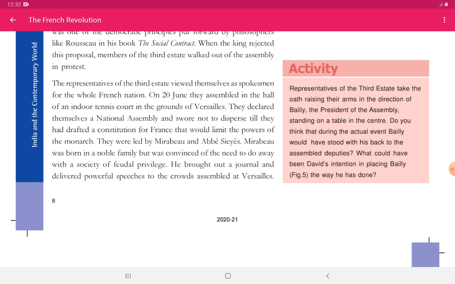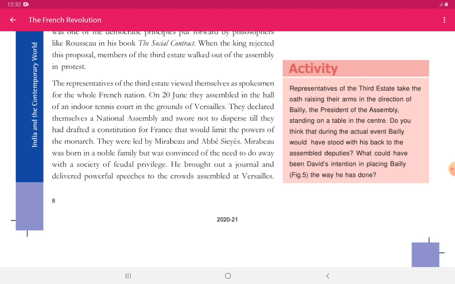Mirabeau was born in a noble family, means that is the second estate, but was convinced of the need to do away with the society of feudal privilege. Now feudal privilege refers to the rights which are given to only the specially categorized people that are of the first and second estate based on birth. Now from birth only they were having certain rights which the third estate people did not have. These were feudal privileges, and Mirabeau was against that. He brought out a journal and also delivered powerful speeches to the crowds that were assembled at Versailles.